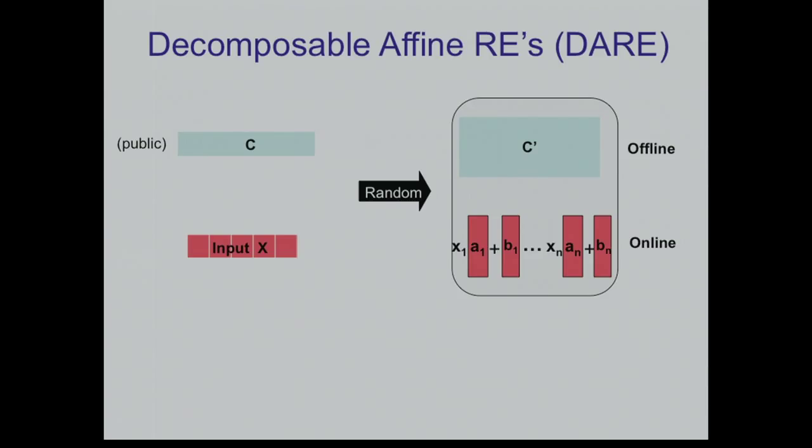And again, it's useful to move for a second to the binary case, which is the case that people typically are interested in. In the binary case, x1 can be either 0 or 1. So here you'll get either the vector b1 or the vector a1 plus b1. And going back to the key metaphor, for each bit you have a pair of keys, a 0 key and a 1 key. You're going to output either the 0 key or the 1 key. Previously I said you can think about the whole online part of the encoding as a single big key, composed of a vector of keys. So for the first bit, I choose the right key, and so on and so forth.